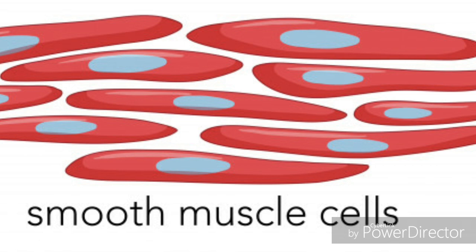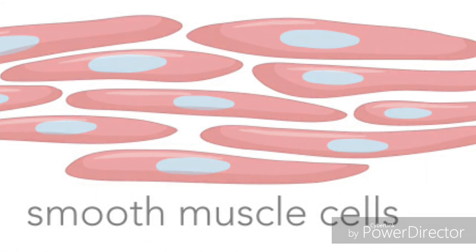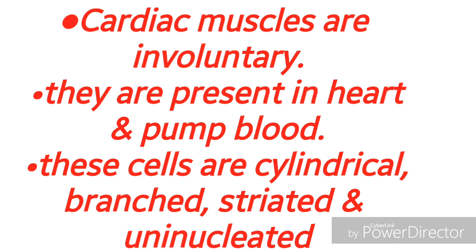Both ends are narrow. In the middle it is somewhat broad. And these are uninucleated cells. Each cell contains a single nucleus. The contraction and relaxation of blood vessels, and the movement of food in the food canal, happen because of peristaltic movements. So all this happens with the help of smooth muscles.